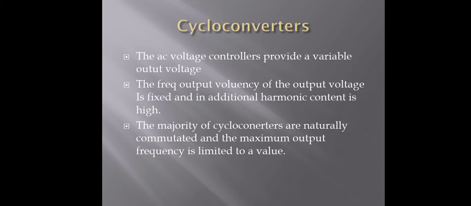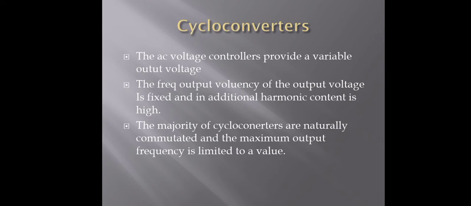Variable output voltage and variable frequency can be obtained from a two-stage conversion: fixed AC to variable DC, that is the controlled rectifiers, then variable DC to variable AC at variable frequency, for example the inverters which were used in the previous lectures. The cycloconverter can eliminate the need for one or more intermediate converters.